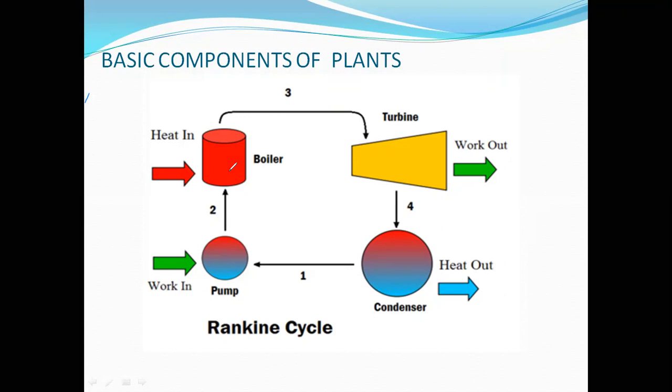After expansion in the turbine, steam will go to the condenser. In the condenser, steam will convert into water again, and the water will be pumped by the pump into the boiler again. This is a continuous cycle. Now let me explain the working of all the components, starting with the boiler.